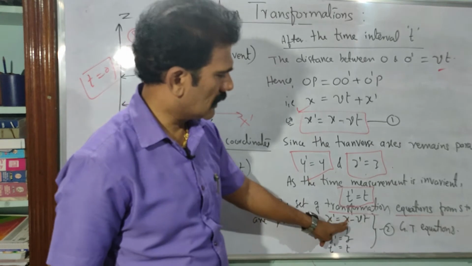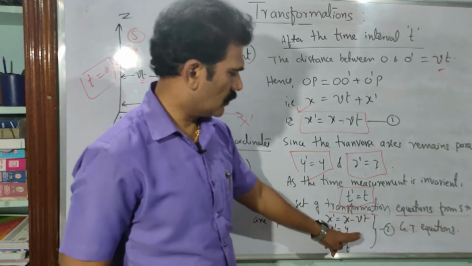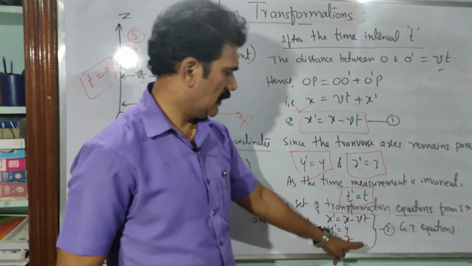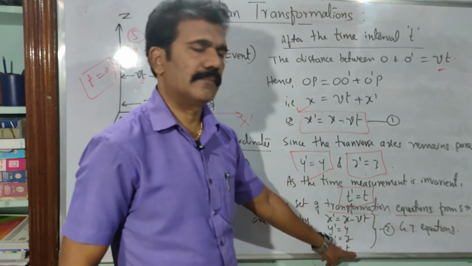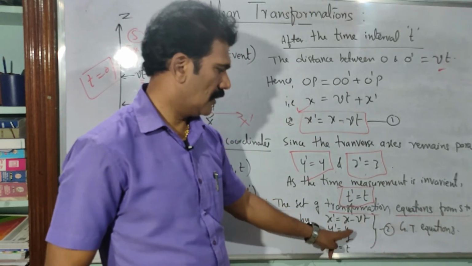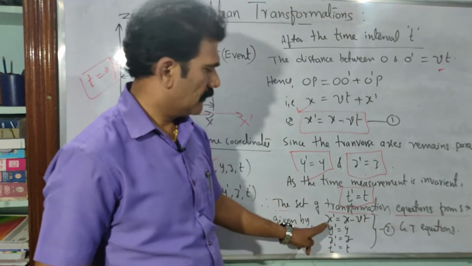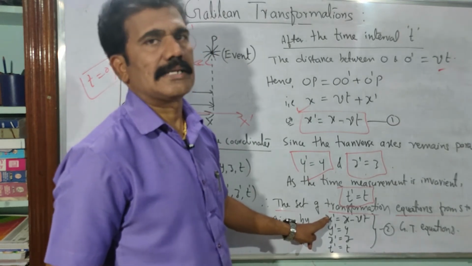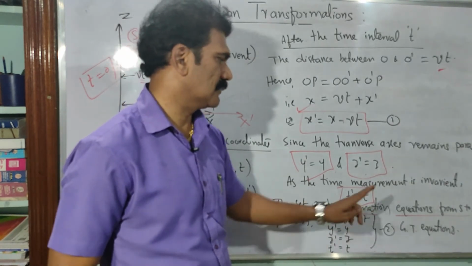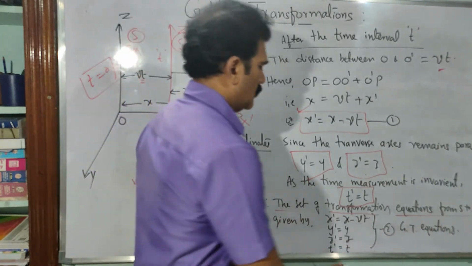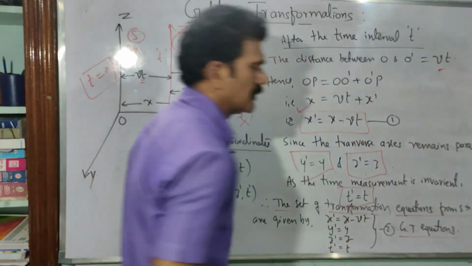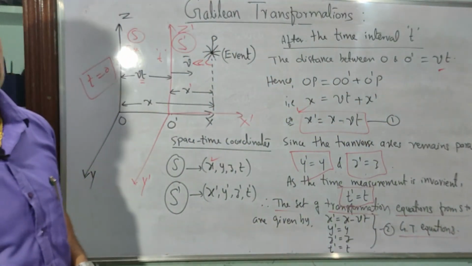So x dash is equal to x minus Vt, y dash is equal to y, z dash is equal to z, and t dash is equal to t only. No change in all other parameters except the coordinate measurement along the x-axis, that is x dash is equal to x minus Vt. This set of equations is called the Galilean transformation equations.